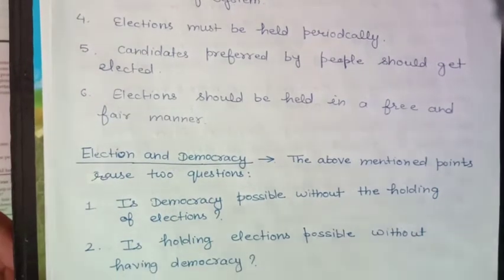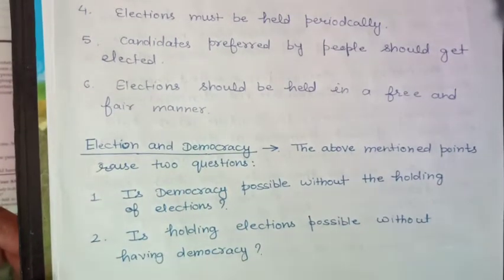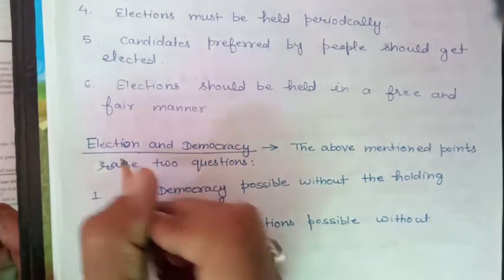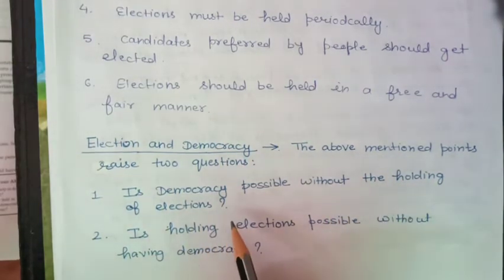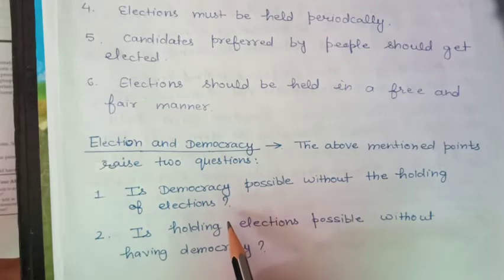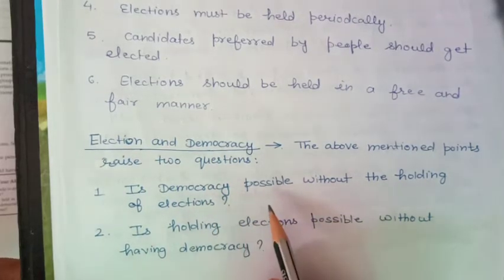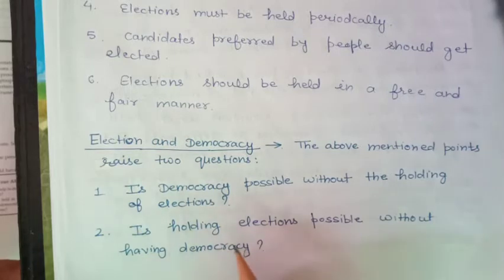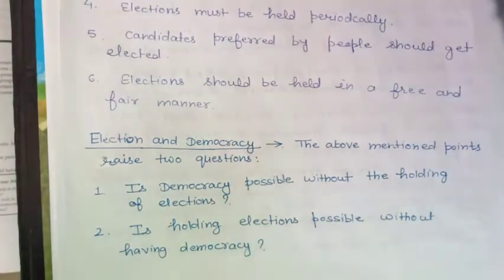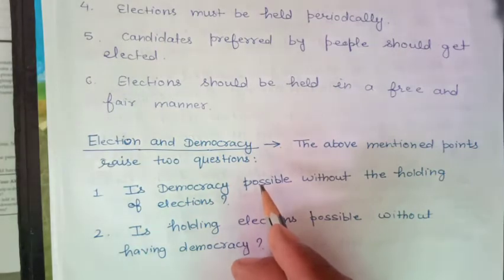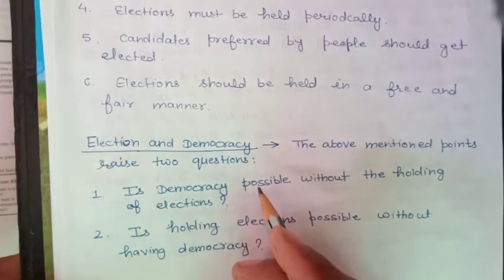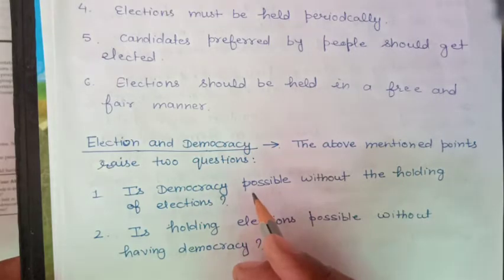So we are discussing election and democracy. The above mentioned points raise two questions. Which are the two questions? The first question is, is democracy possible without the holding of elections? Yes, according to me, it is possible that democracy may be possible without the holding of elections. How? Let us start with a short discussion. In the world, there are two types of democracy: one is direct democracy and one is indirect democracy. At present in our country India, there is indirect democracy.